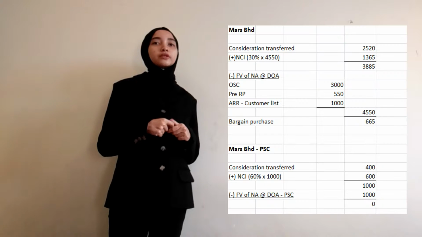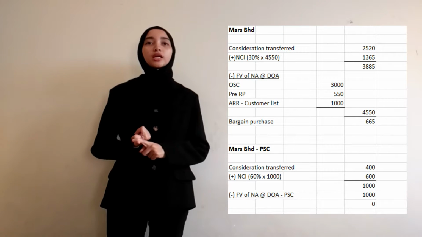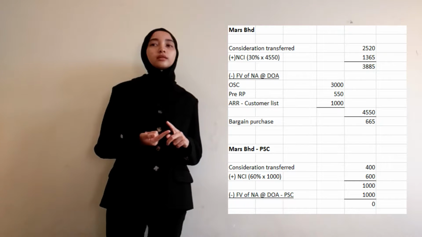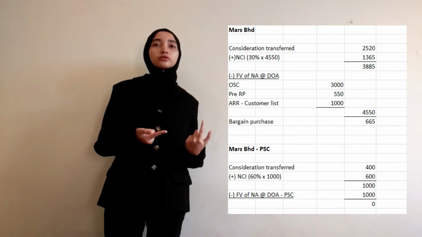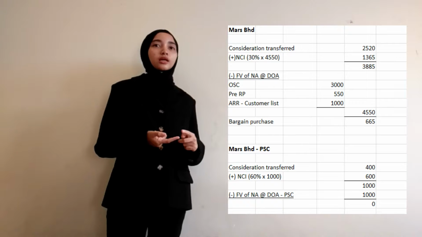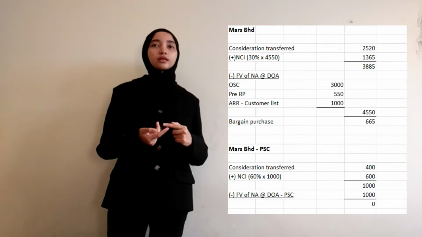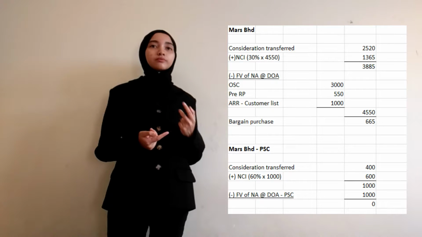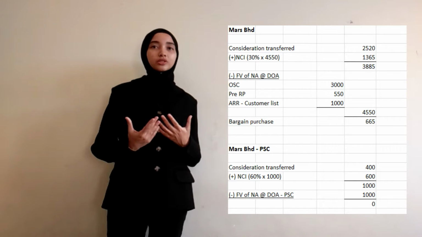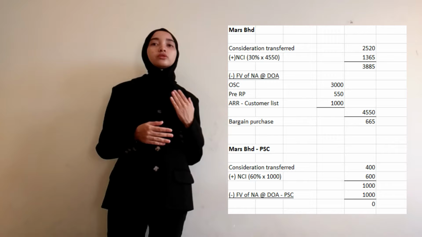Other than OSC, for Mas Berhad, there will be PSC. The consideration transferred is 400. The NCI is 60% because the parent's control is 40%, and the fair value of net assets is 1,000. So the total of consideration transferred plus NCI is also 1,000. So the amount will be 0.